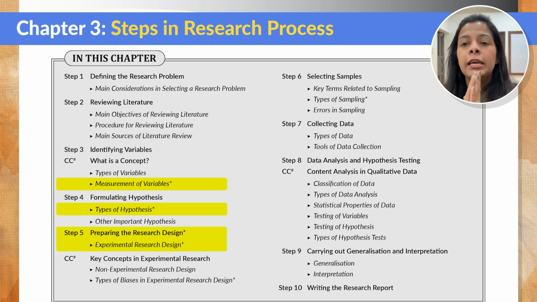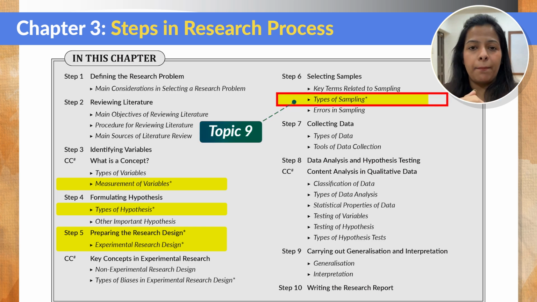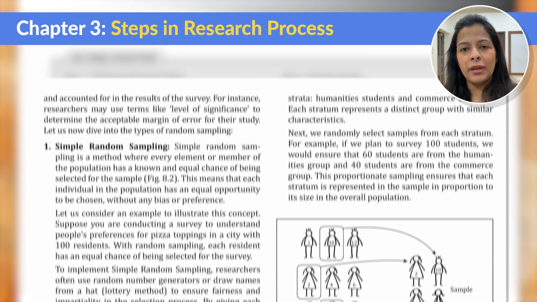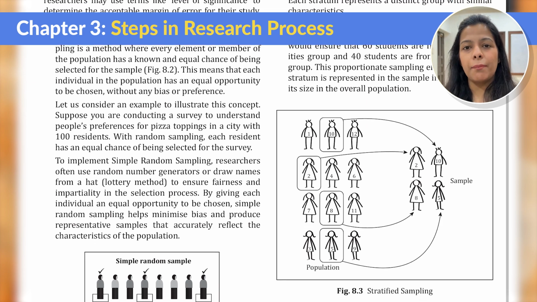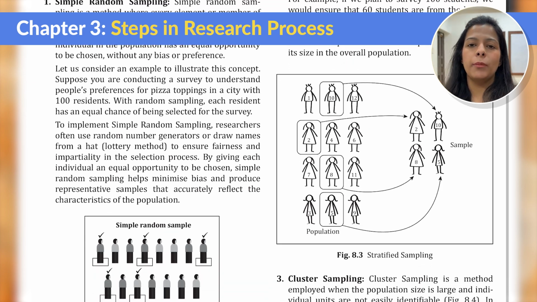And finally, last but not the least, the most easy as well as the most scoring topic is types of sampling. Under this, we have probability or random sampling. Then we have quasi-probability sampling, and then we have non-probability sampling.